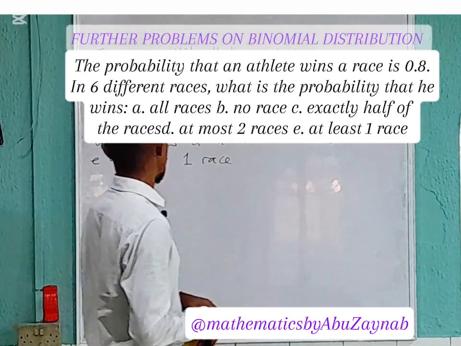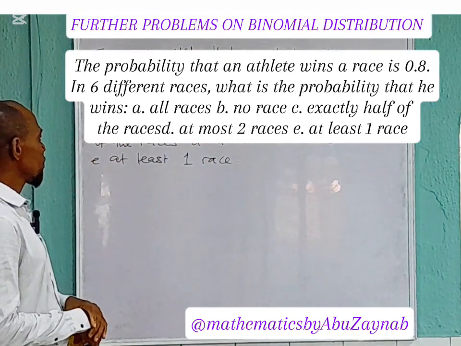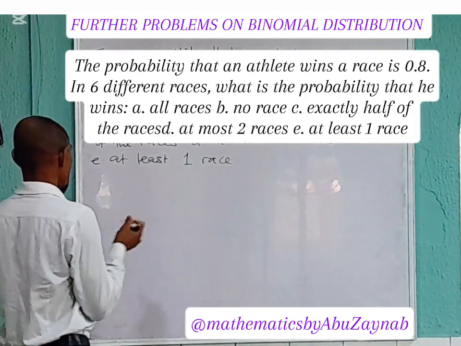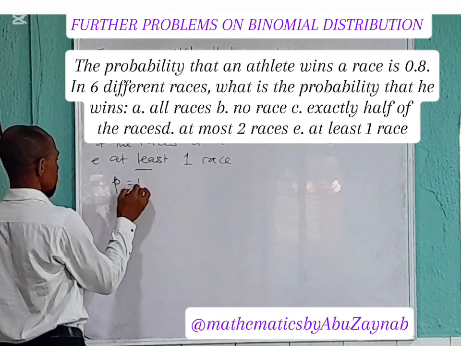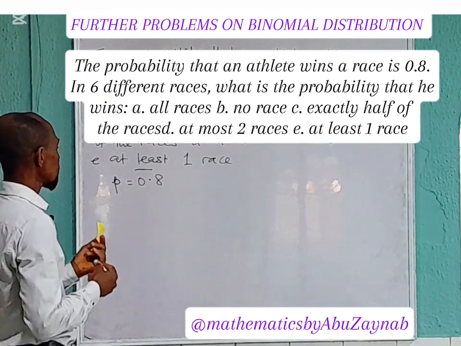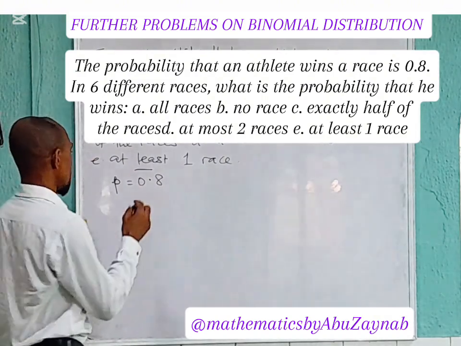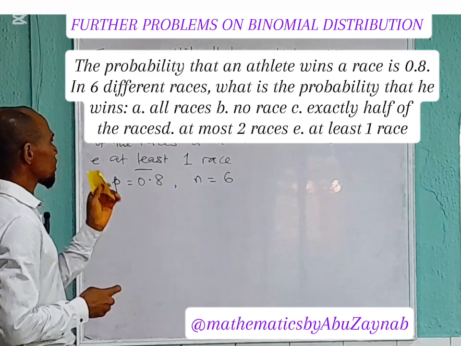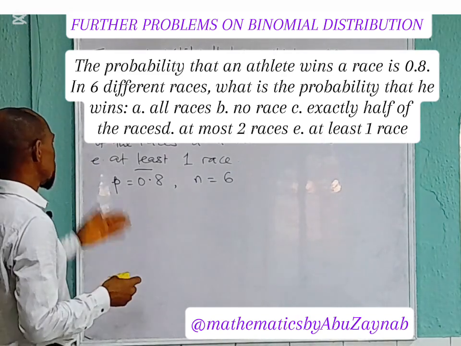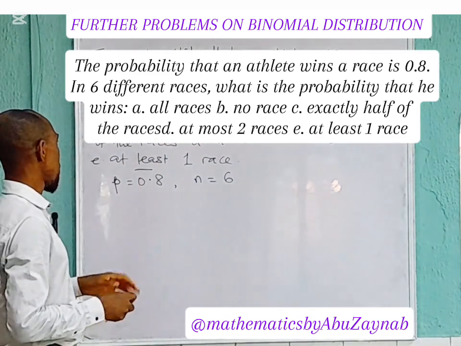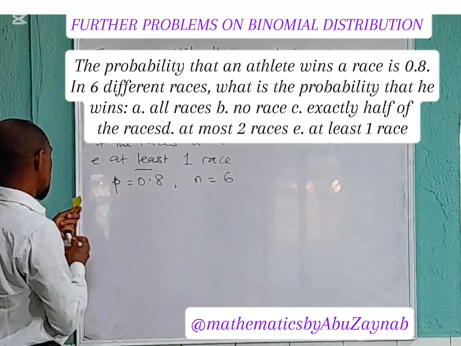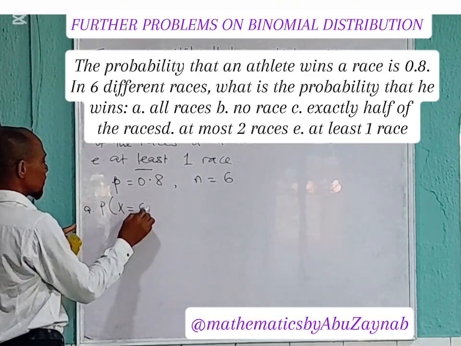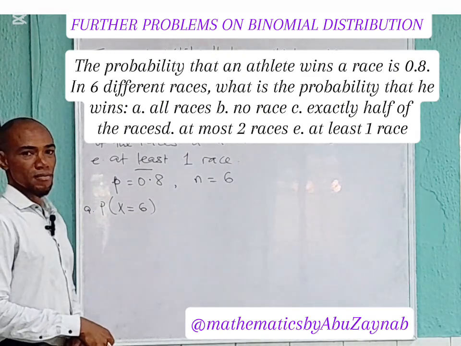So on the board I have: the probability that an athlete wins a race is 0.8. That's a given, so that means p is 0.8. Now in 6 different races, automatically n is 6. What is the probability that he wins each of the following respectively? 1, all races. So here we are required to find the probability of x equals 6, all the races, 6 in all.